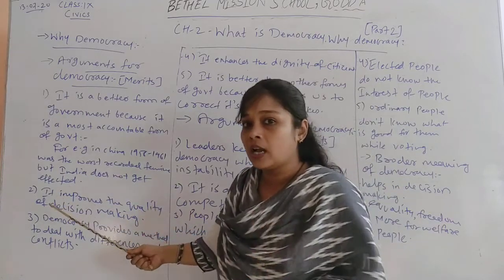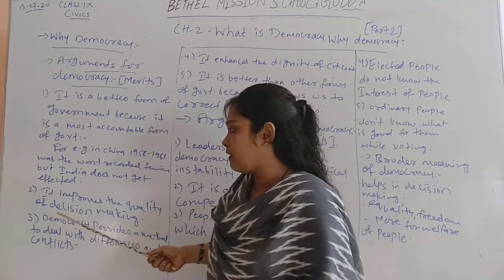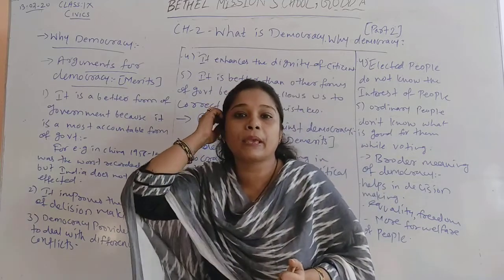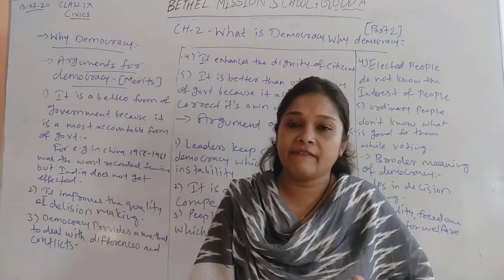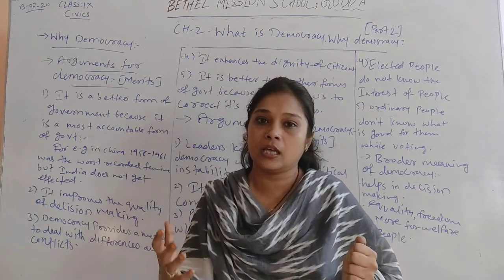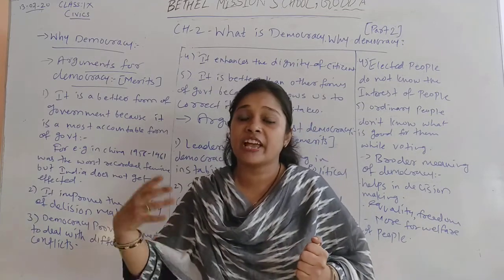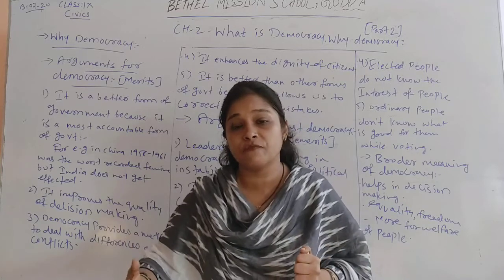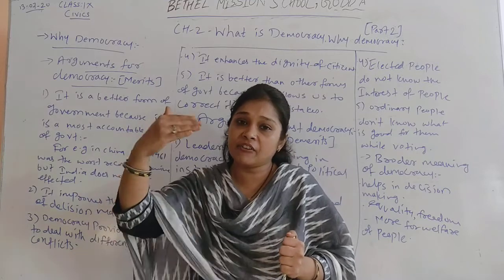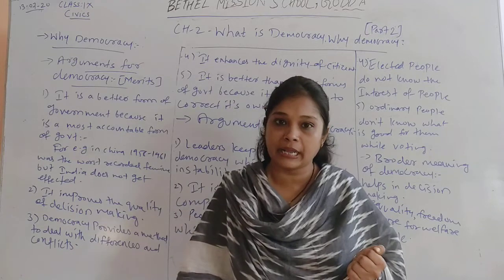Secondly, the second merit, the second point which says that democracy is a better form of government, is that it improves the quality of decision making. When people vote and elect the government, there are different leaders who make a parliament. In parliament we have Lok Sabha and Rajya Sabha. We have cabinet ministers, prime ministers, chief ministers for each state. Then we have municipal corporations. Like that we have different parts, different levels of government in democracy.